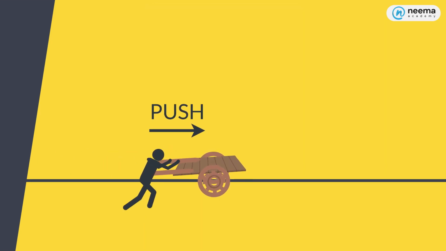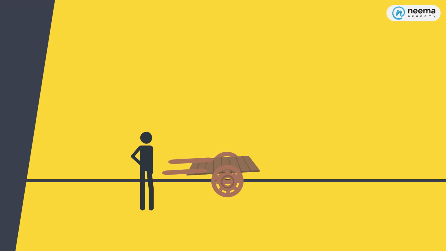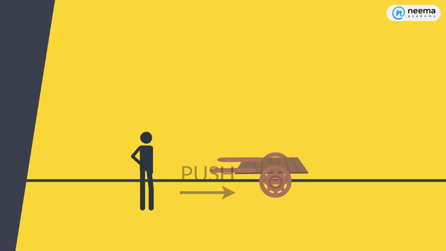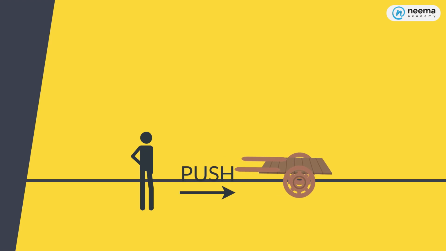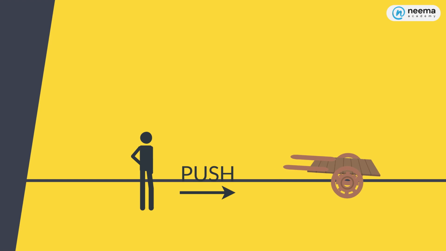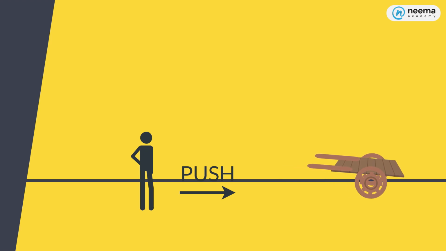So now let's say a person pushes the cart, and the position of the cart changes. Why did the position change? It's because there was another magnitude of force acting on it, and this time, the forces were not balanced. The cart moved, and there was displacement.